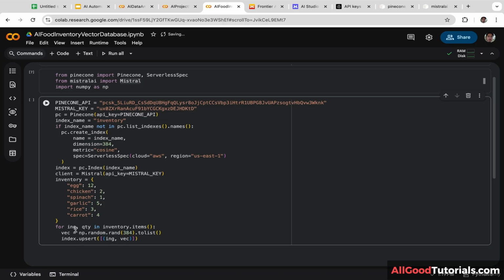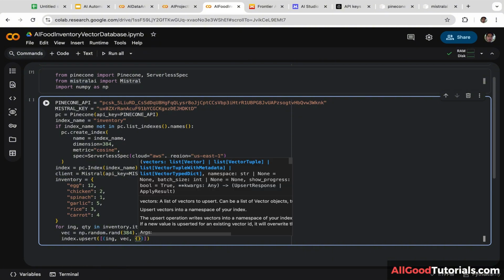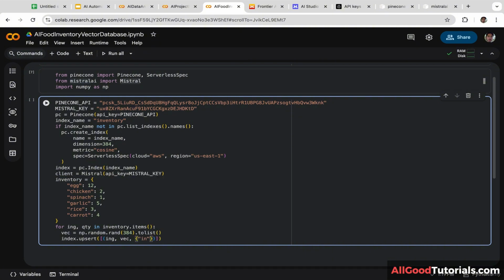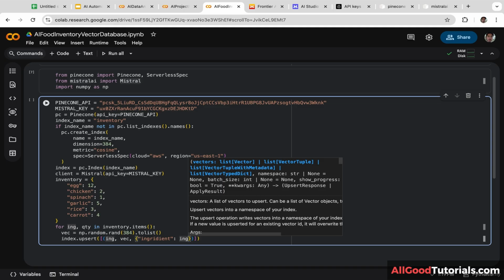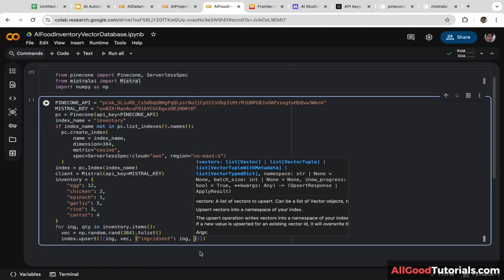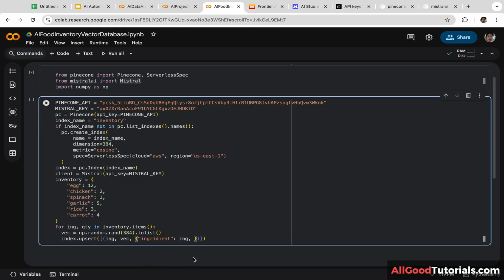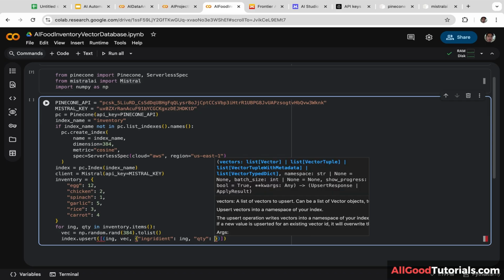Remember guys, ingredient and quantity is the index of the for loop. We are going to set the ingredient to ing, that's the first index, and we are going to set the quantity to qty, that's the second index of the for loop.